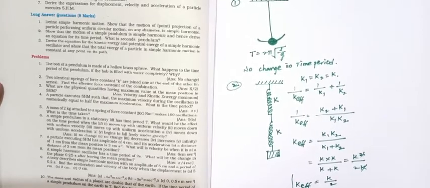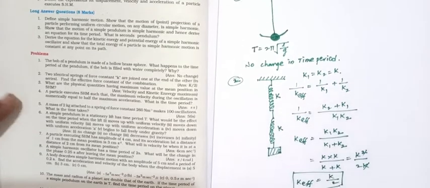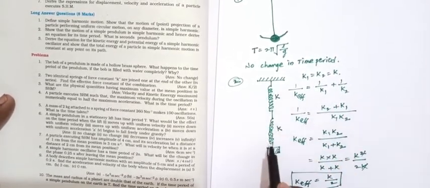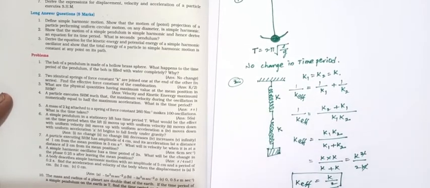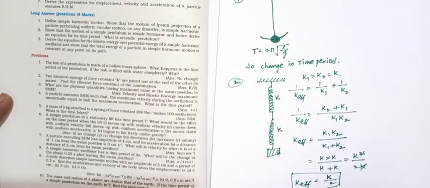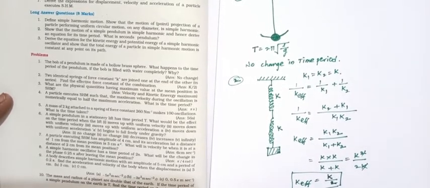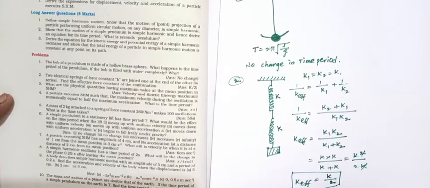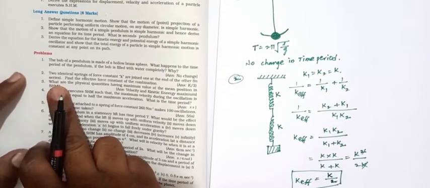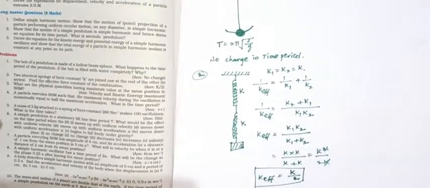So this is the effective force constant. In series combination of two same spring constants, the force constant decreases to half, that is 1 by 2 into K or K by 2. So this is the second problem. Next we can take the third problem.